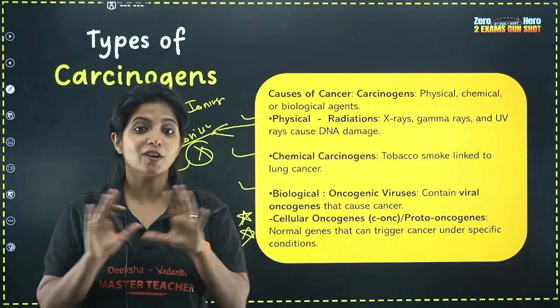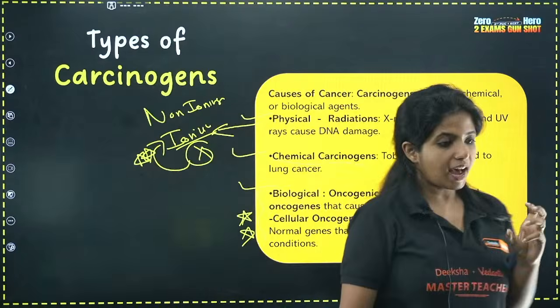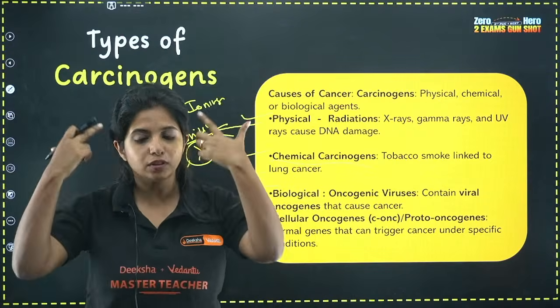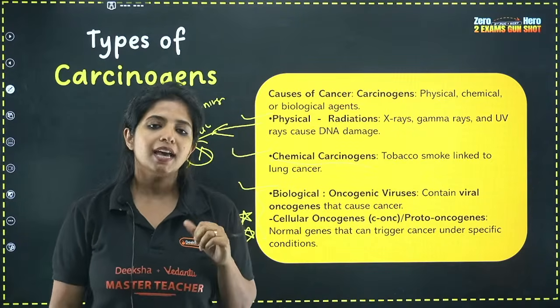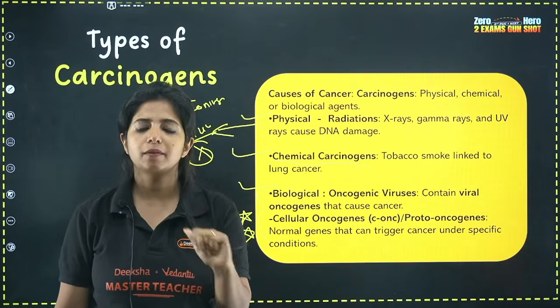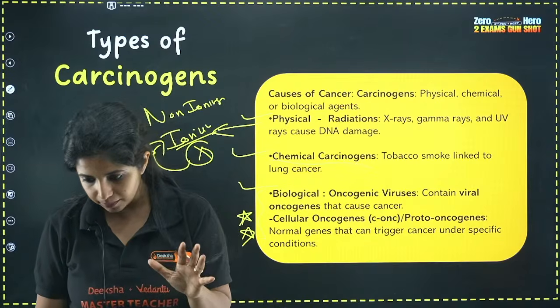And my dear children, this is not a joke. I have a brother who is a maxillofacial surgeon, who does surgery in the mouth, throat and neck region, and there are so many cases where people who have smoked come and they have cancers. So please be aware of all of this.